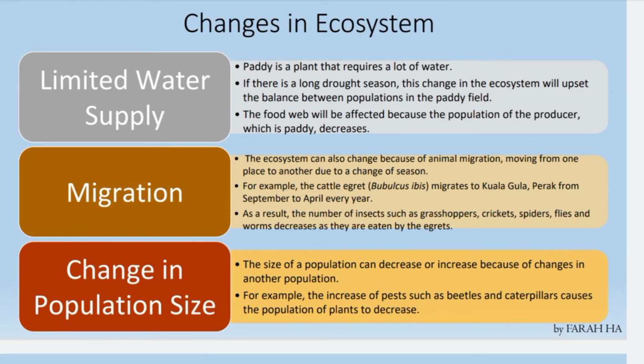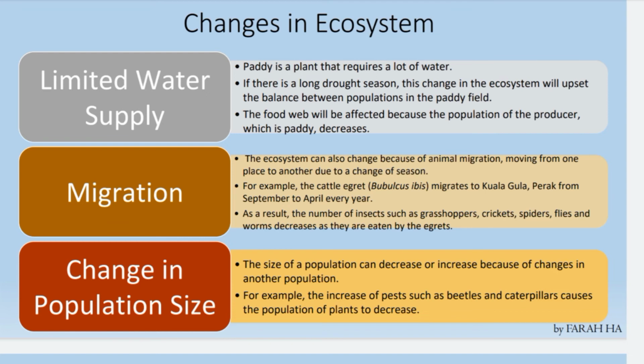So changes in ecosystem. When changes happen in an ecosystem, they will affect a lot of things. First is limited water supply. Paddy is a plant that requires a lot of water. If there is a long drought season, the change in the ecosystem will upset the balance between populations in the paddy field.